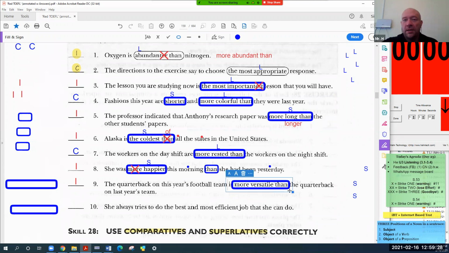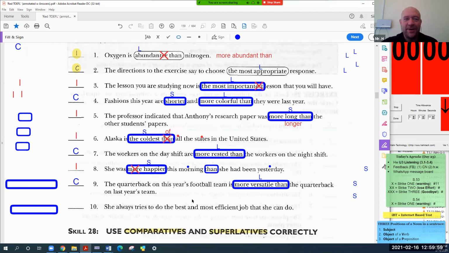Yes, but just R without E. Sorry, you lose marks in TOEFL because this is long. Versatile, that's 3 syllables. So I guess it is what? Correct. Yeah, this example is correct.